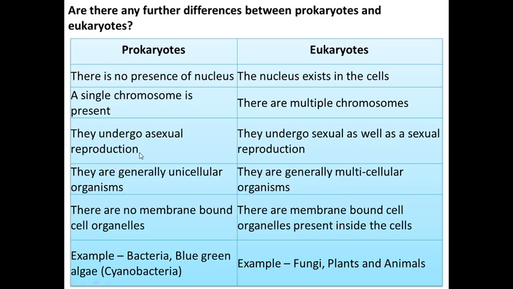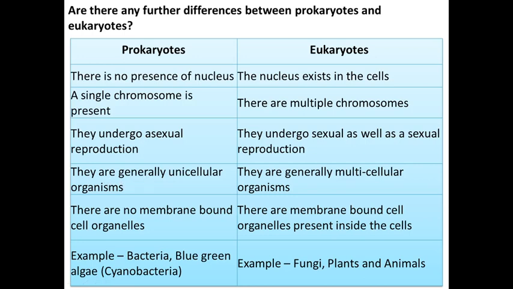Prokaryotes don't have two gametes, female and male. But eukaryotes undergo sexual as well as asexual reproduction. Then prokaryotes are generally unicellular organisms.